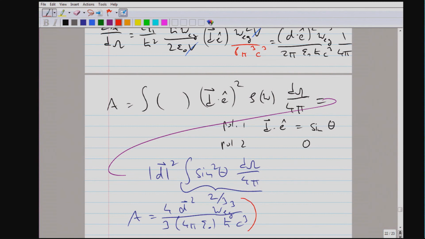Okay, so this is our final result for today, and I will discuss next week what are its units, how big is it, what is the quality factor of the atomic oscillator, but we can start next week with this result. All right.